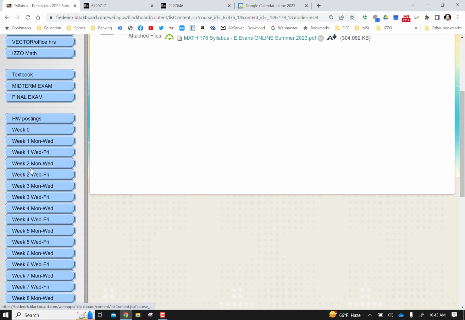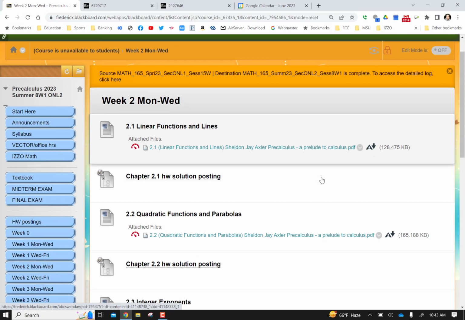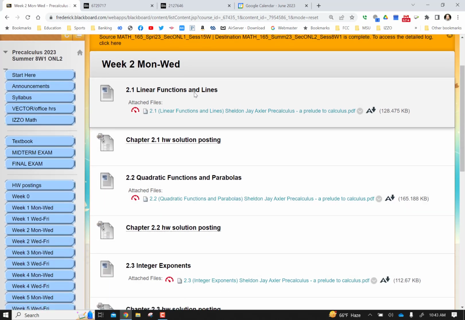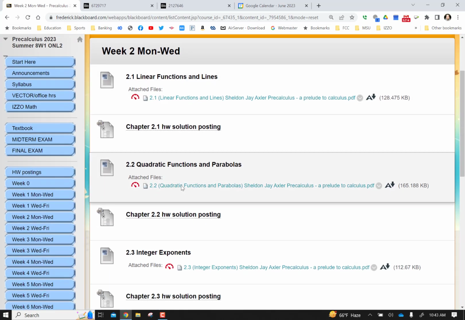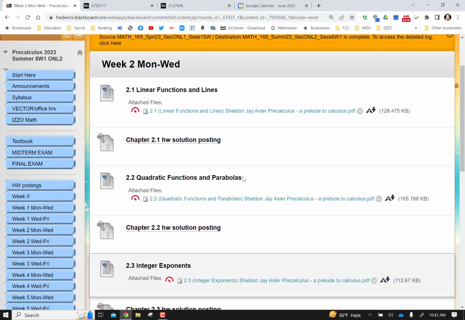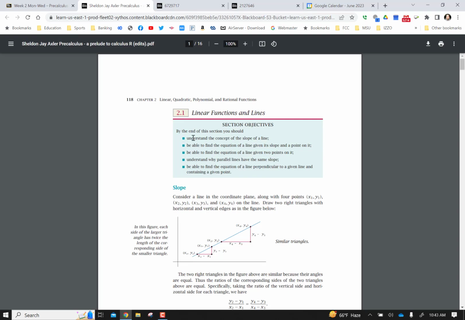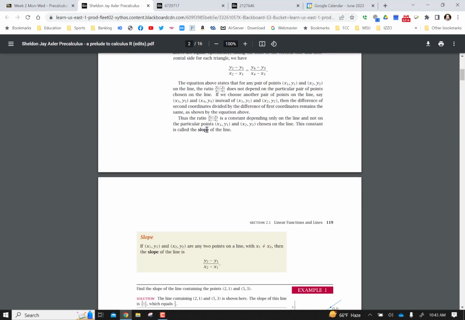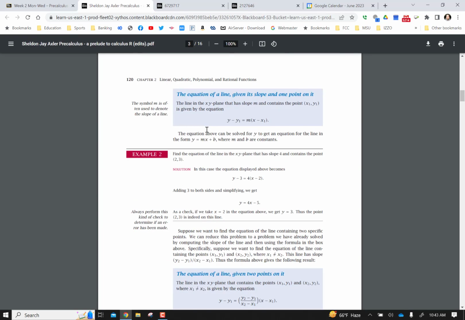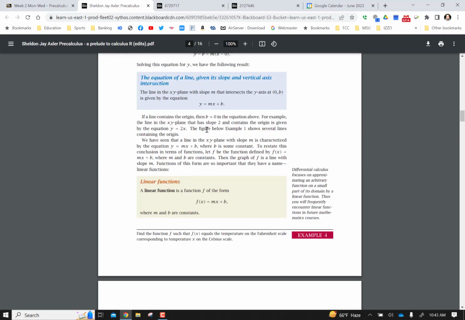So to give you an idea of what that looks like, we have our weeks lined up here. If we are in week 2, Monday through Wednesday, at the beginning of week 2, you click on that tab, and there would be the readings for the sections we're covering, 2.1, 2.2, and 2.3 during this time period. The textbook is free, by the way, and all the chapter links are here, so you would click on our textbook. That would take you to 2.1. You're expected to read the textbook before you attempt the homework.